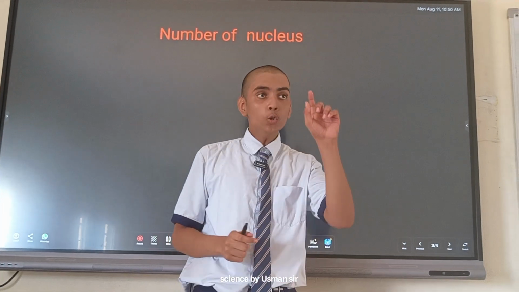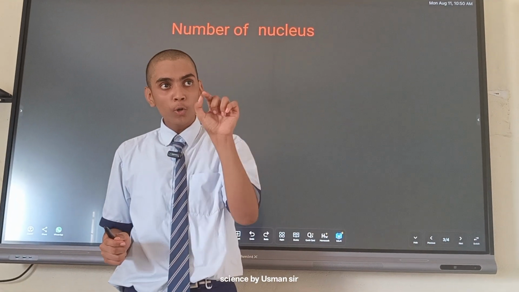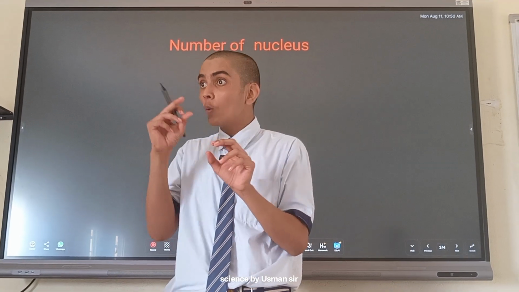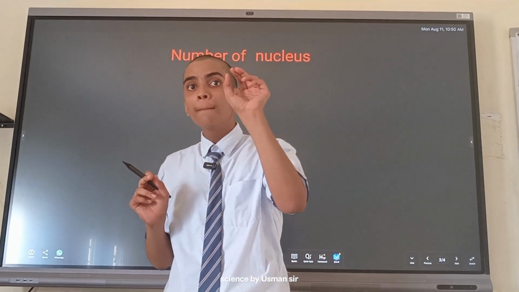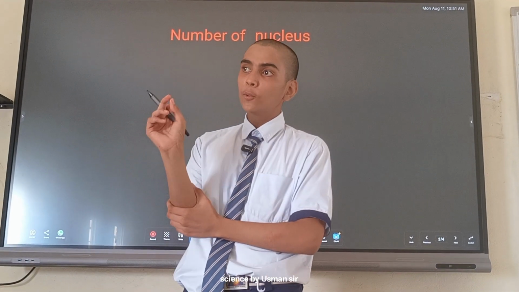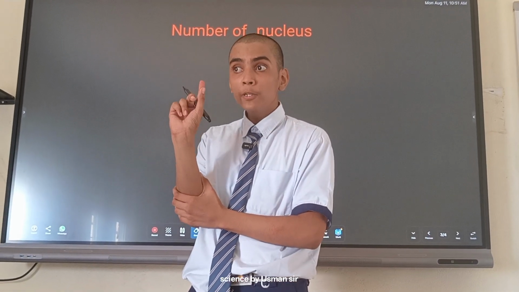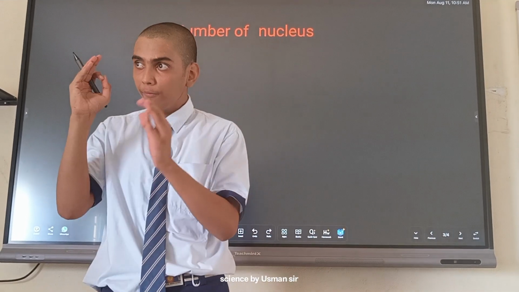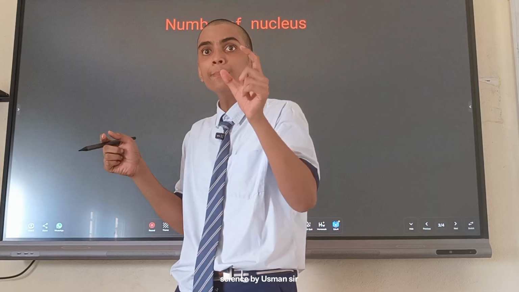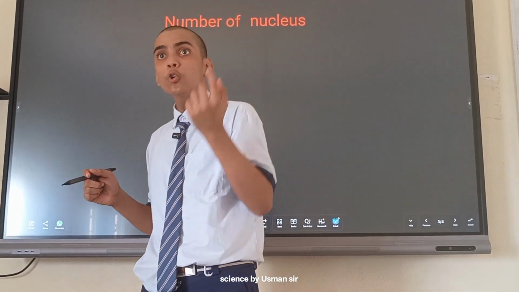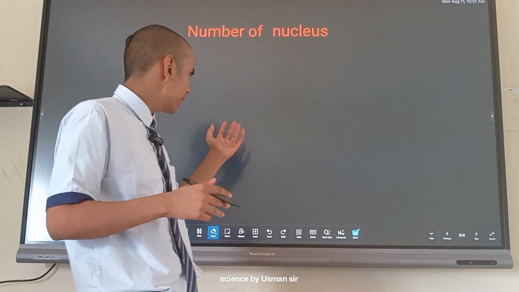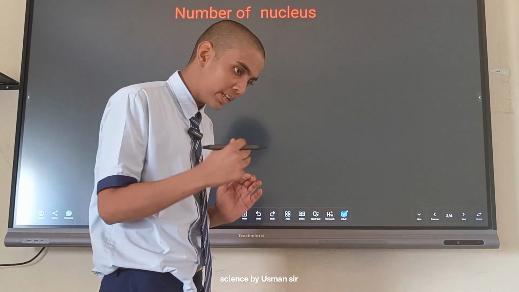Let's talk about two nuclei: micronucleus and macronucleus are present in paramecium. What is paramecium? Paramecium is a protista. What is protista? Protista is the most primitive unicellular eukaryote. It's not a bacteria, which is a unicellular prokaryote; the most primitive unicellular eukaryote is protista, and paramecium is an example.